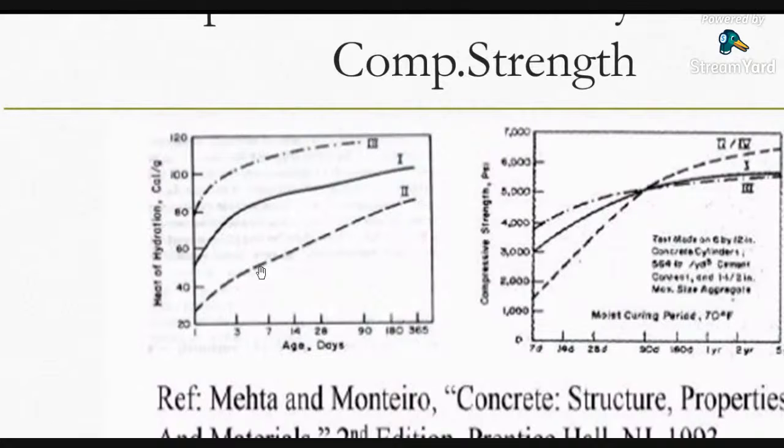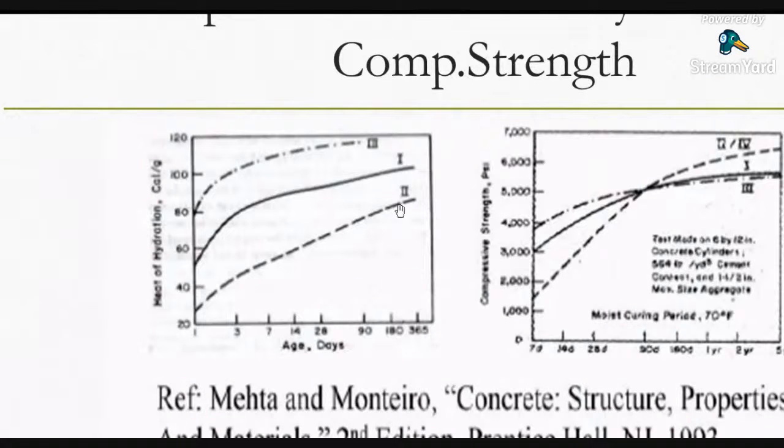But you can see type 2. Type 2 is low heat cement. With the low heat cement, the heat of hydration is initially very less, but is progressively increasing in a gradual manner and continues to extend. So what this indicates is that if the heat of hydration happens gradually, we are allowing each and every constituent of the cement particle to go through the chemical or exothermic reaction, the heat of hydration.